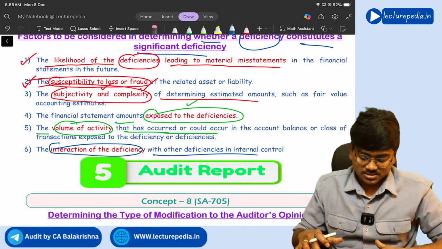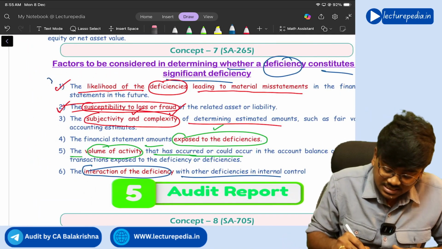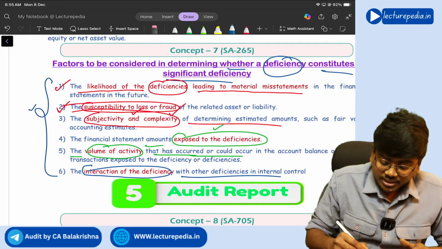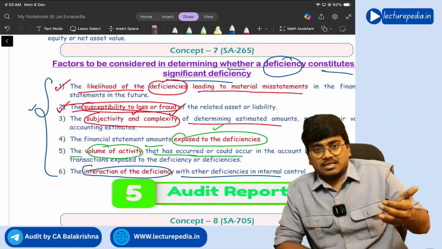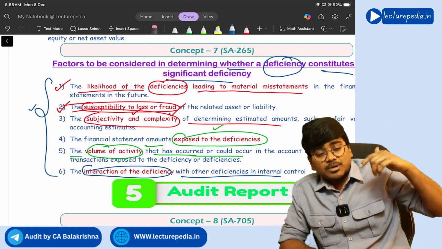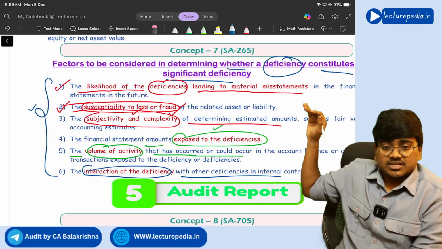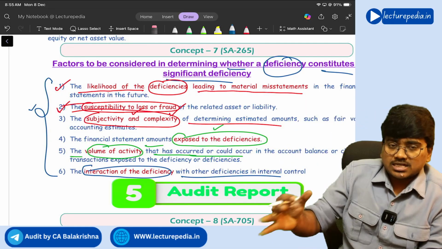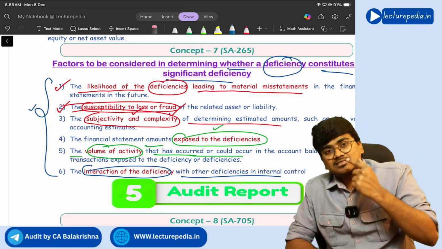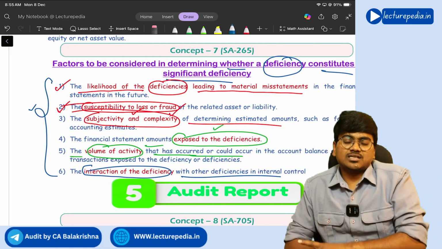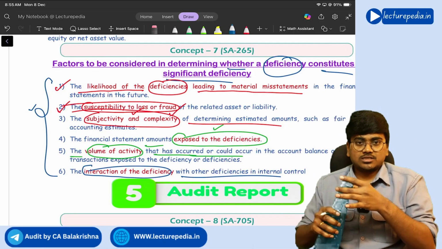Clear? Yes. See, the auditor just needs to consider these factors. If any of these factors are there, then there might be a chance that such a deficiency might become a significant deficiency. It is not a 100% rule that if these factors are there, for sure that deficiency is a significant deficiency. No, if these factors are there, there is a chance that that deficiency in the internal control might be a significant deficiency. Got it? Yes.